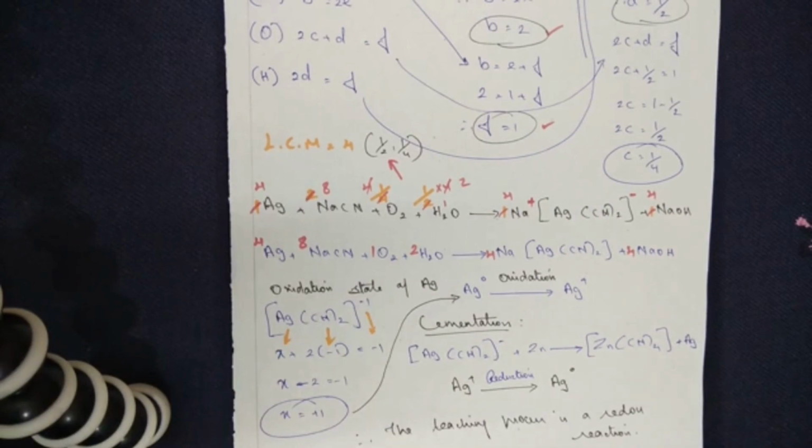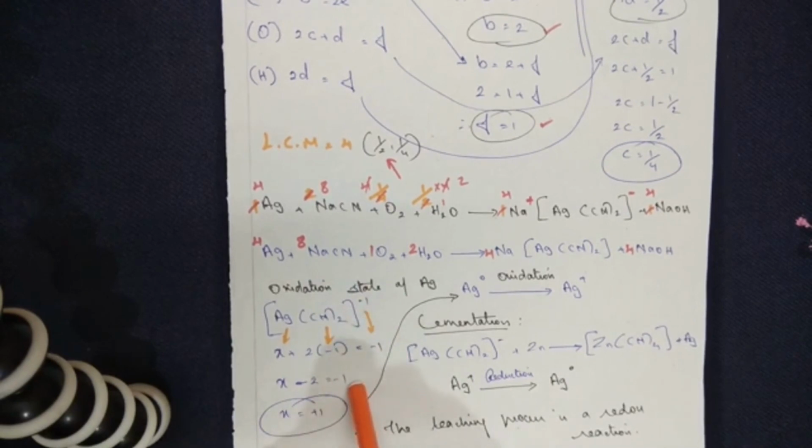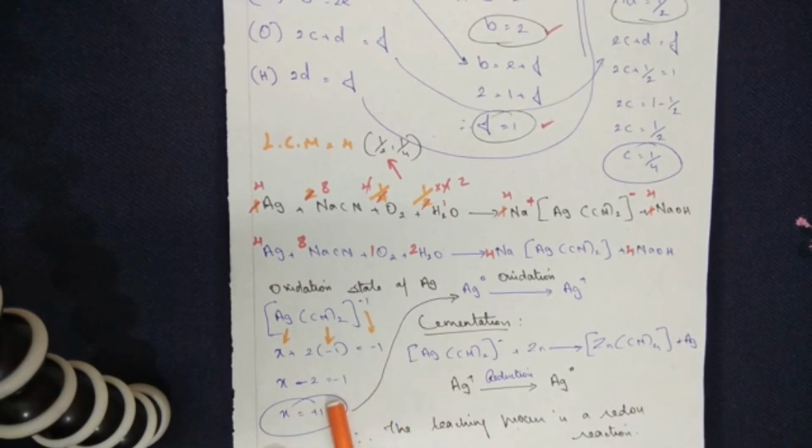Only then will you be able to say whether it has undergone an oxidation or a reduction. So how do you calculate the oxidation state of a metal? More of this type you will learn under coordination chemistry. For the time being, just follow my steps. I'm sure it will help you all out.